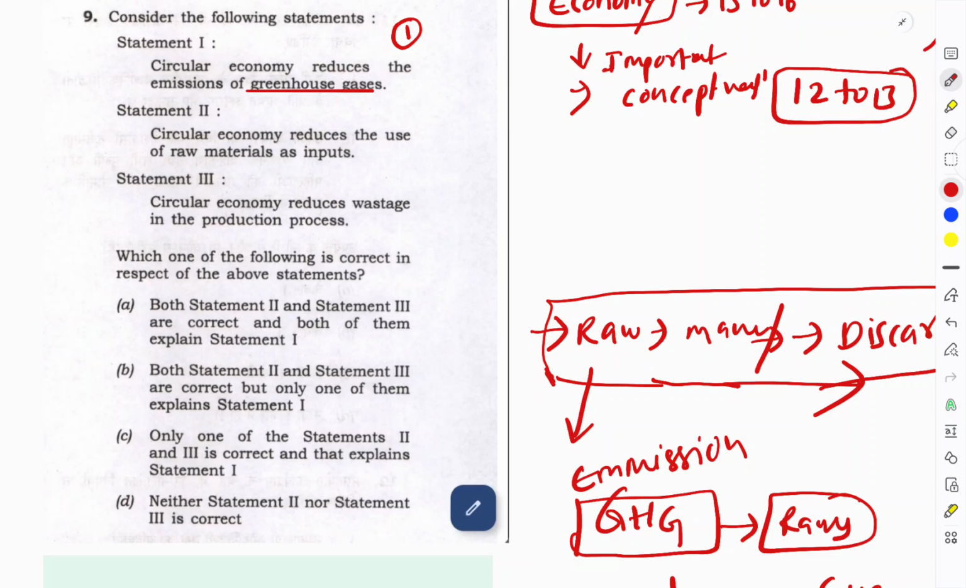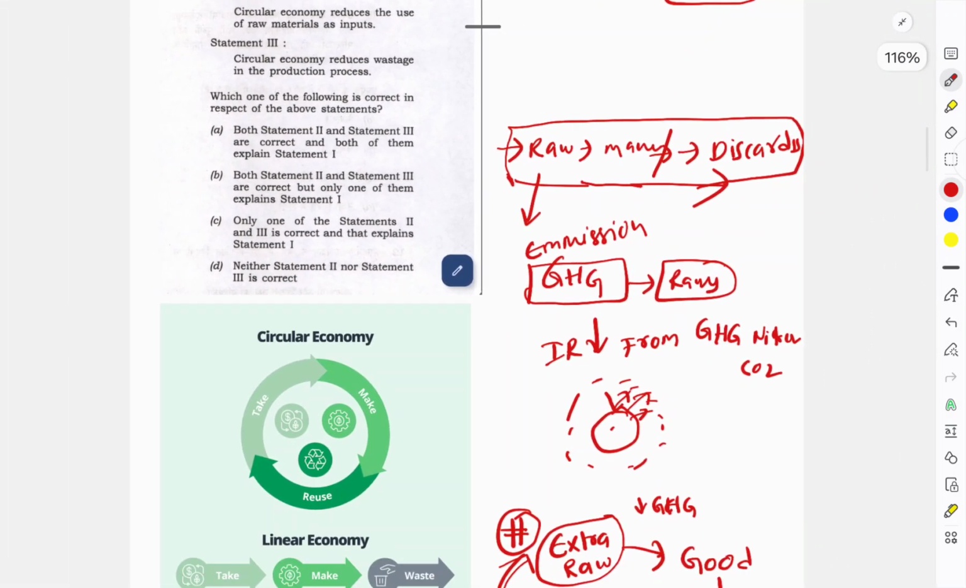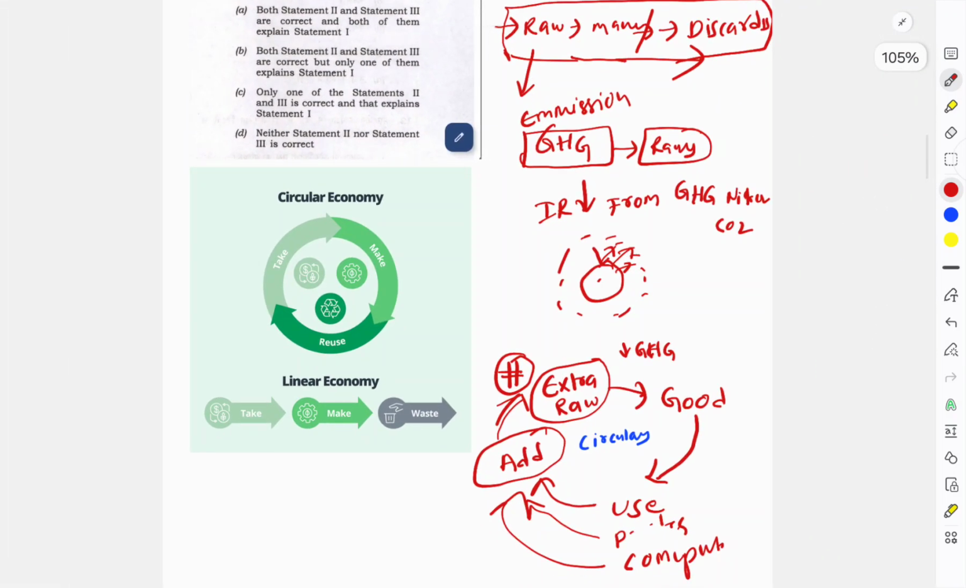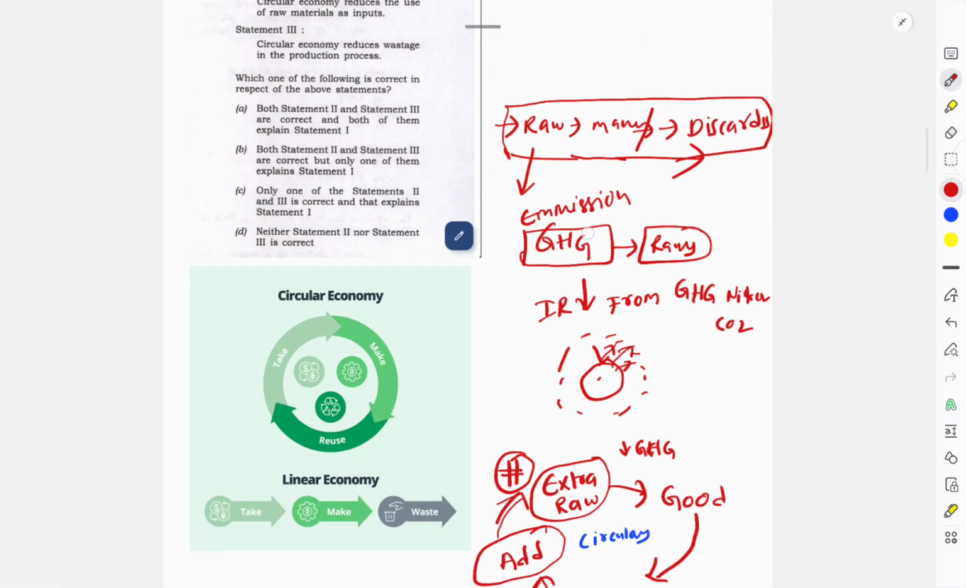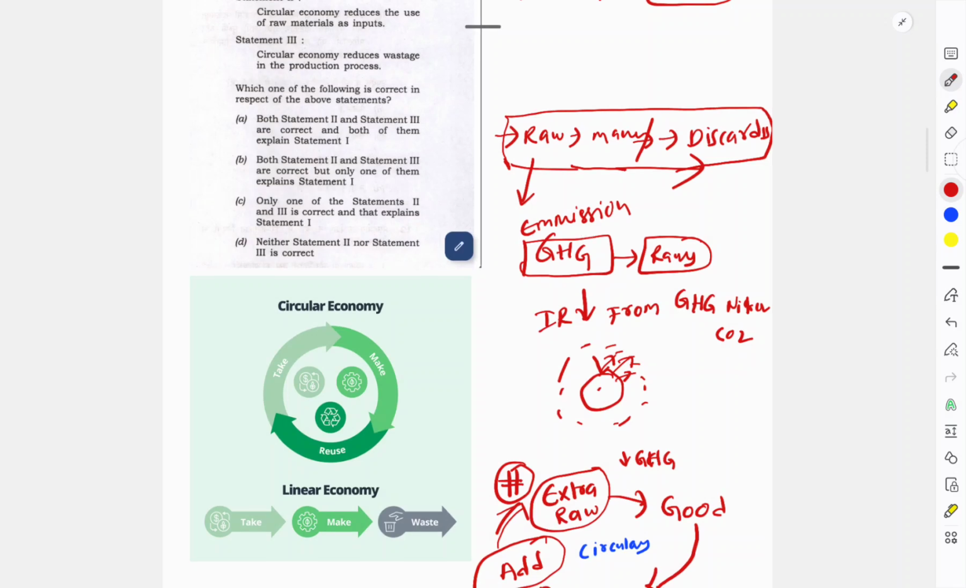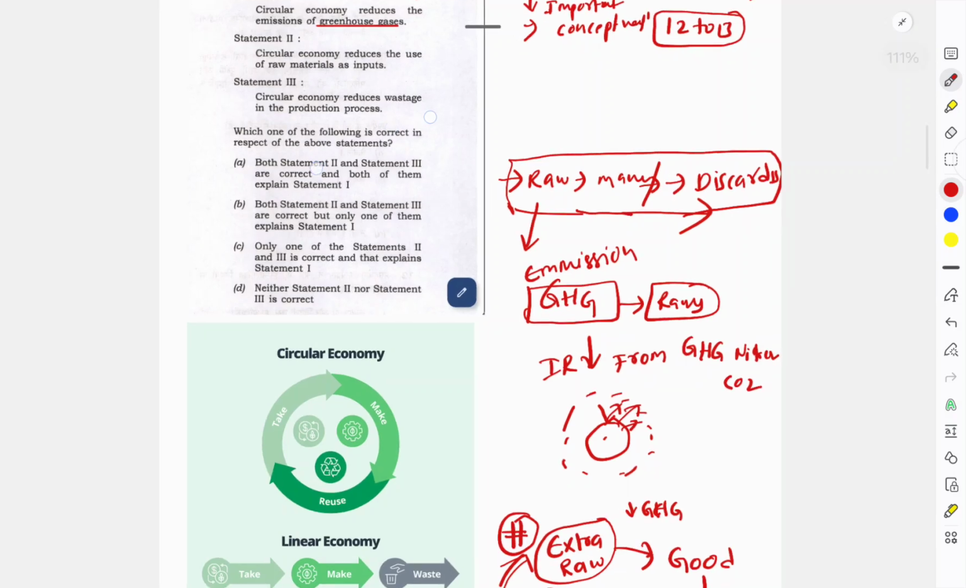Circular economy reduces the use of raw material as inputs. Now, whenever your raw material is an end product or an already used product, you are obviously reducing the utilization of raw material as input.